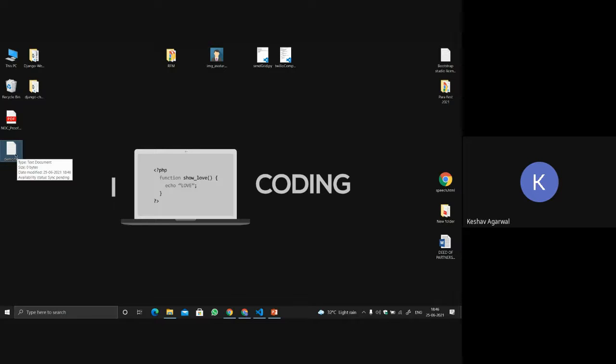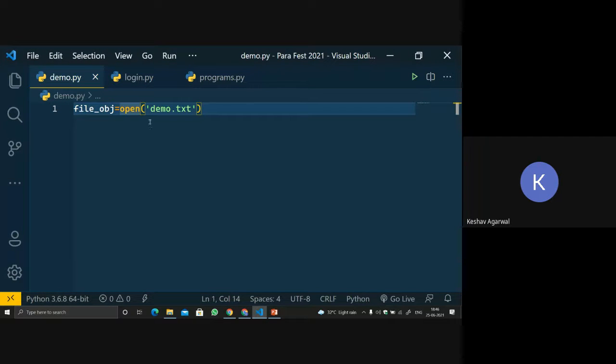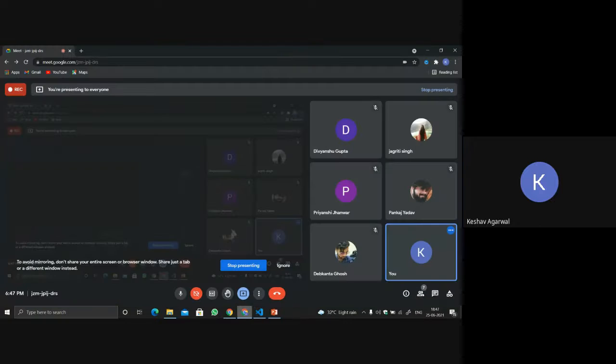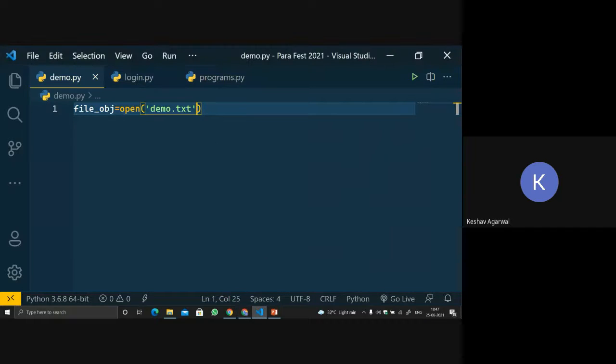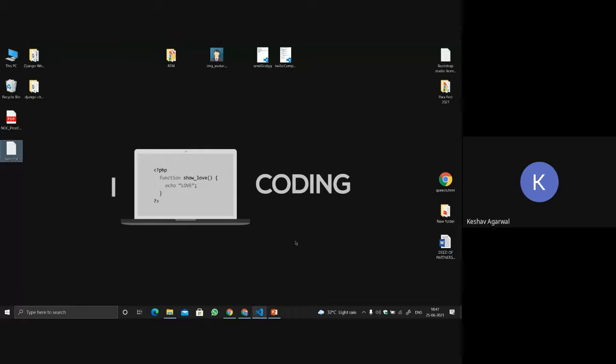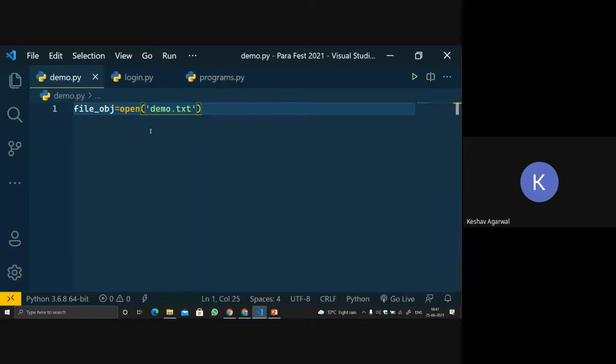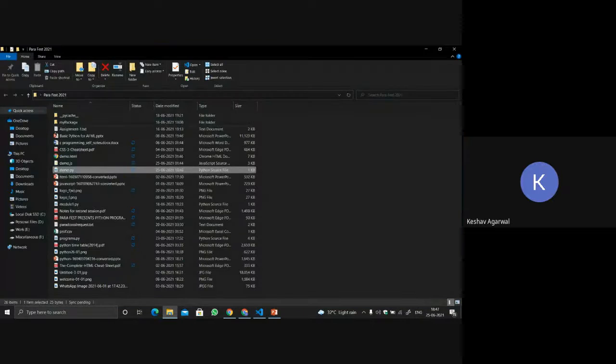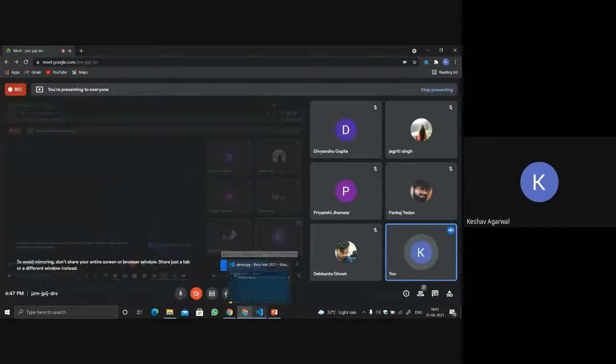Now I want to use this file in my Python. Can I just do it by writing demo.txt? Can I locate it? No, correct. Because the particular file is in a different directory, on the desktop, while my Python program that I'm going to run is inside my Parafresh 2021 folder. Since the location is different, we cannot access it without the complete address.